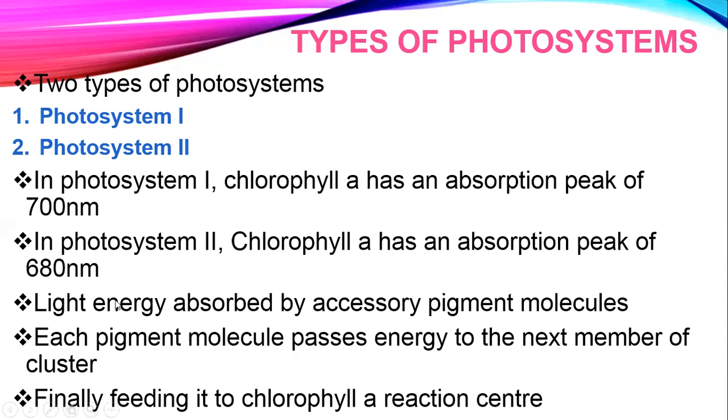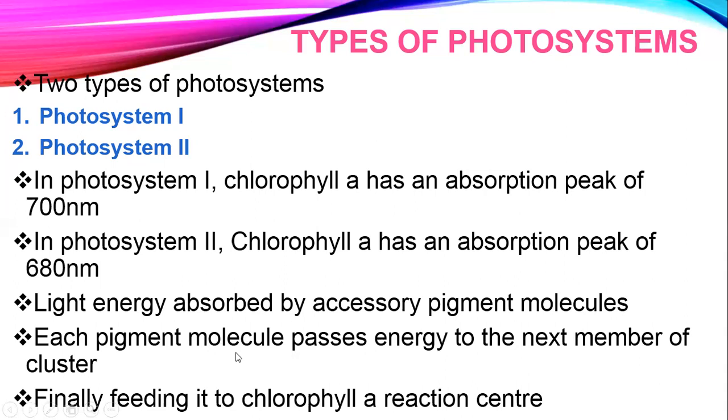Now what happens, we say light energy is absorbed by the pigment molecules. What is the sequence, which pigment molecules are going to absorb the light energy first? Basically, light energy is absorbed by accessory pigment molecules first. Then, as we said, in each photosystem there are several hundred accessory pigment molecules. So each accessory pigment molecule passes energy to the next member of the cluster. And then finally from all the accessory pigment molecules, energy is fed to the chlorophyll A, which is the reaction center of the photosystem. I hope this is clear.